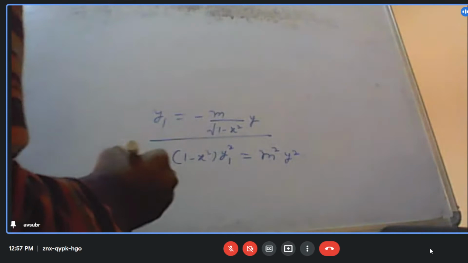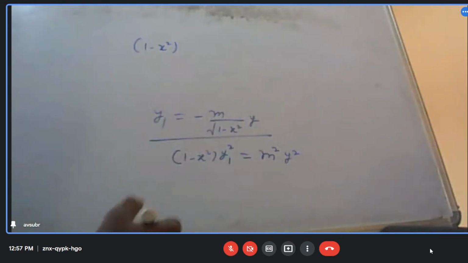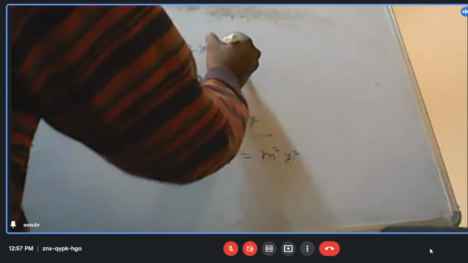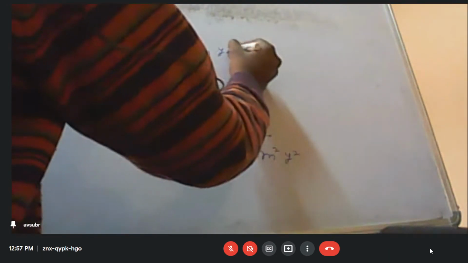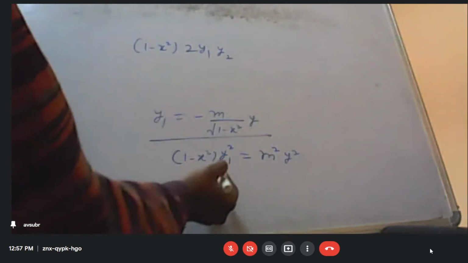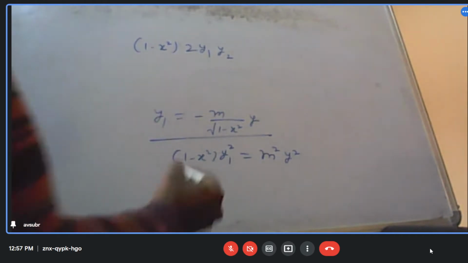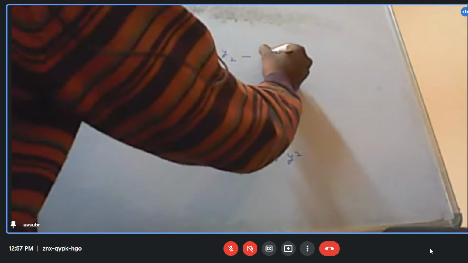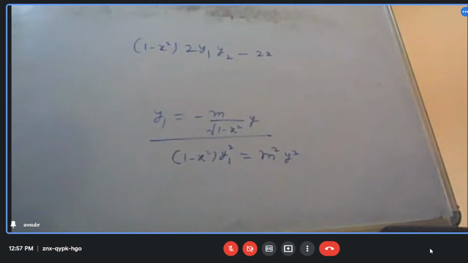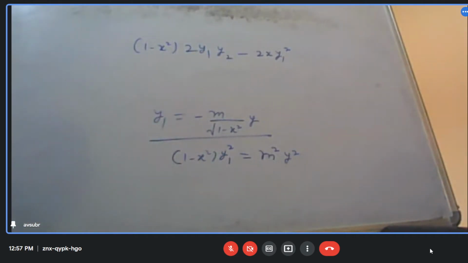So what will this differentiation give? 1 minus x square into twice of y1, and then differentiation of y1, that is y2. And then differentiation of this first function. The first function is 1 minus x square, so minus twice of x into y1 square. The second function will remain as such.